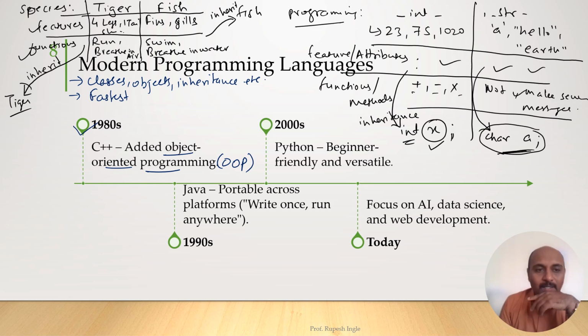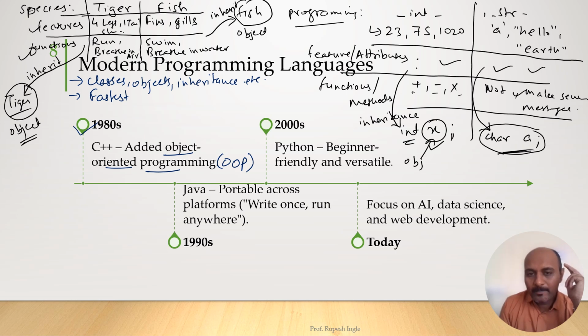Now this tiger, which is a newborn tiger, one of the tiger species, is called an object in programming terms. So it is an object of the tiger species. Similarly, this newborn fish is an object of the fish species. Similarly, this x is called an object of the integer class. a is an object of the string class.